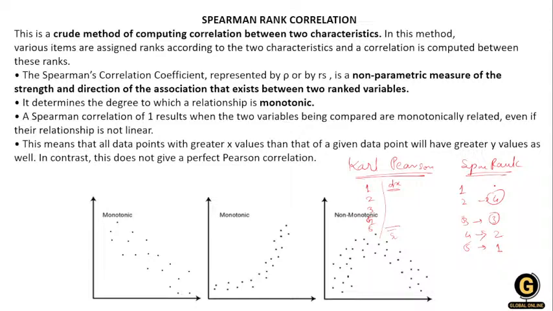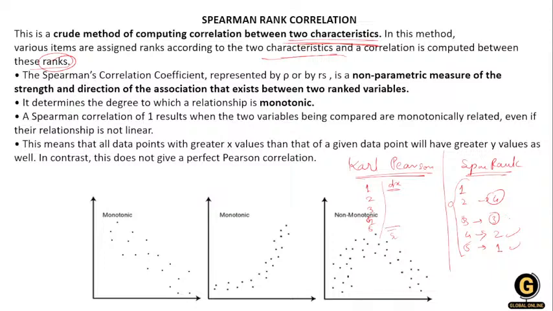Karl Pearson correlation and Spearman's correlation are totally different. They both are different. Now what is Spearman's correlation? This method computes the correlation between two characteristics. In this method, the various items are assigned ranks according to the two characteristics, and the correlation is computed using these ranks. That means I have this data and I'm giving them a rank: the first one, second one, third one, like this.